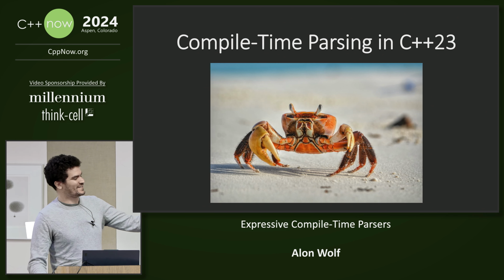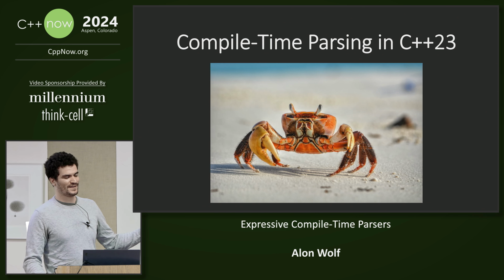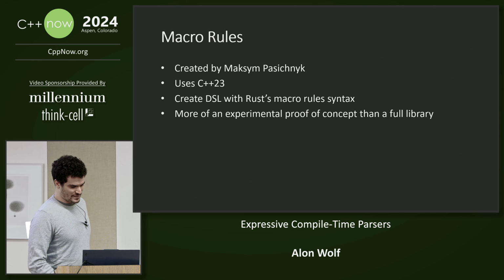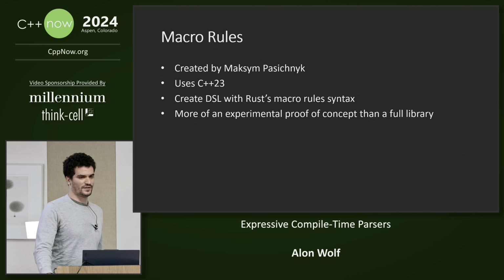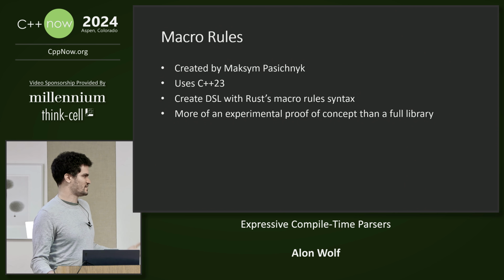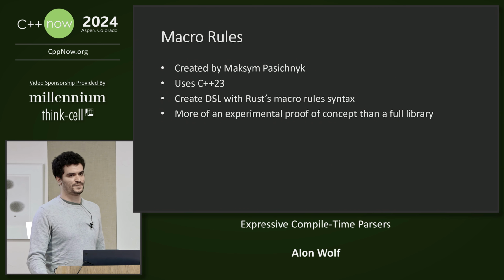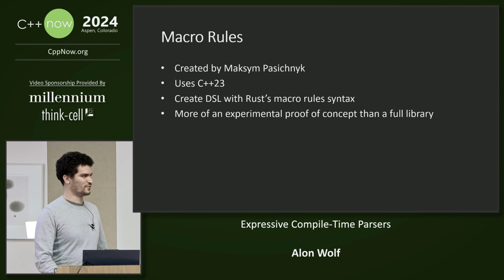Yeah, so this is a macro photo of a crab, and we are about to look at libraries that implement Rust macros in C++, and the reason is because the logo for Rust is a crab. So, macro rules was created by Maxim Pasichnik. It uses C++23, and we can use this library to create a DSL with the Rust macro rules syntax. It is more of an experimental proof of concept than a full library.